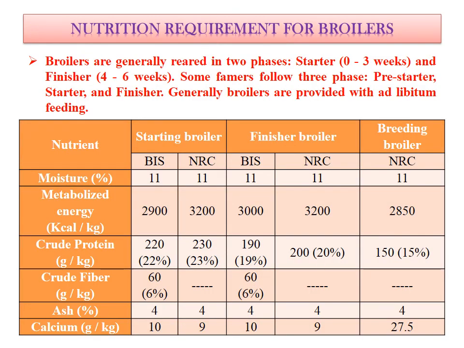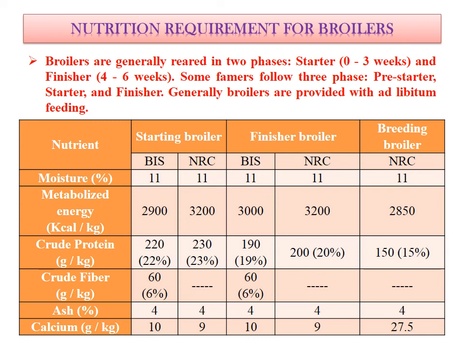Same as for broilers, a ration is also given for layers. Broilers are generally reared in two phases. One is the starter phase from 0 to 3 weeks and the finisher phase from 4 to 6 weeks. But some farmers follow three phases: first pre-starter, then starter and then finisher. So same as for layers, for broilers also the feeding standards are available, BSI and NRC standards. Here there will be three categories: starter, finisher and breeding broiler.